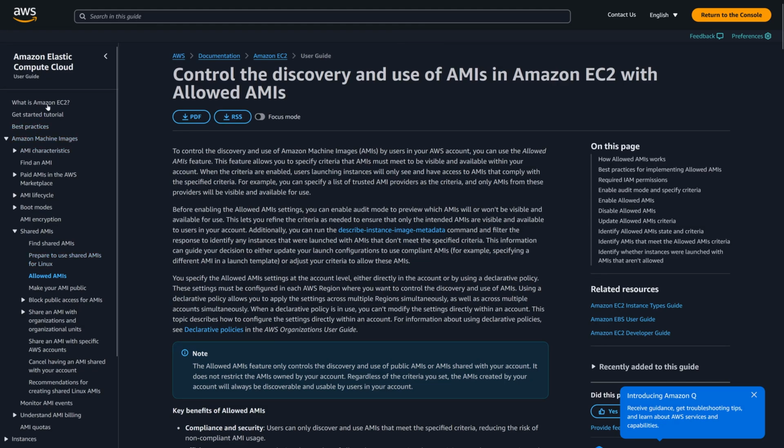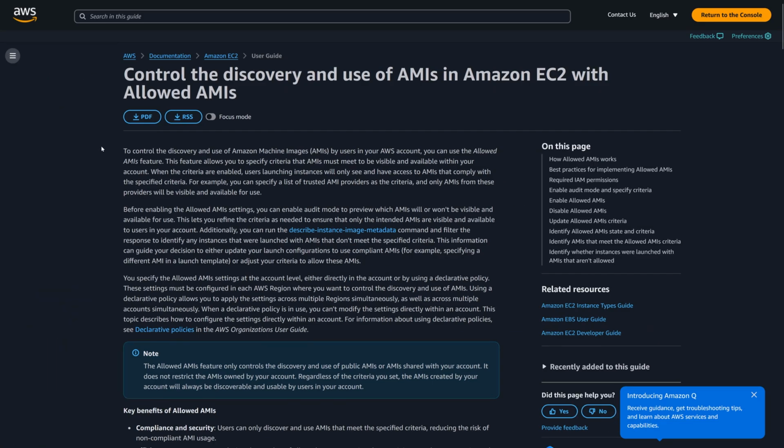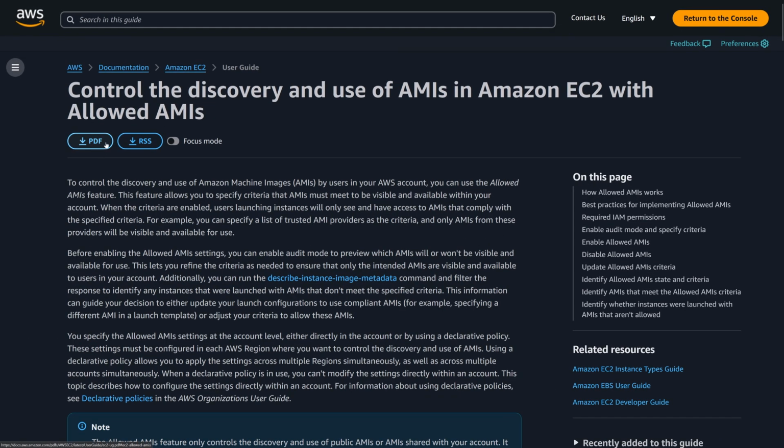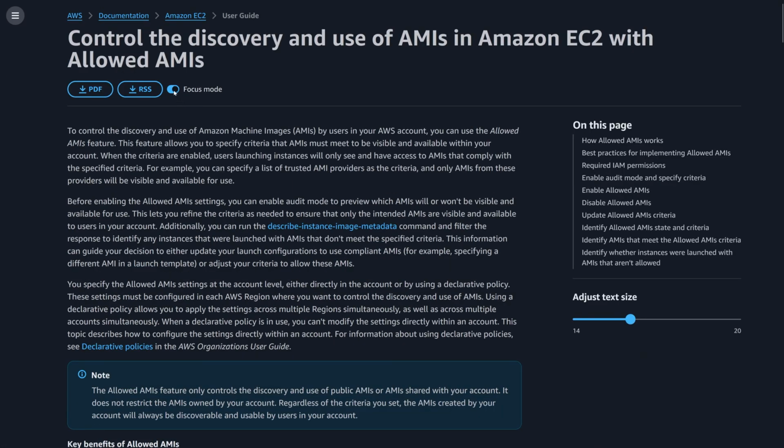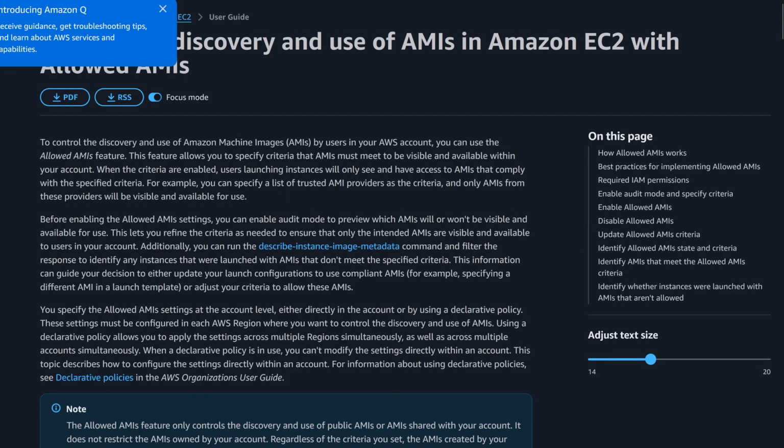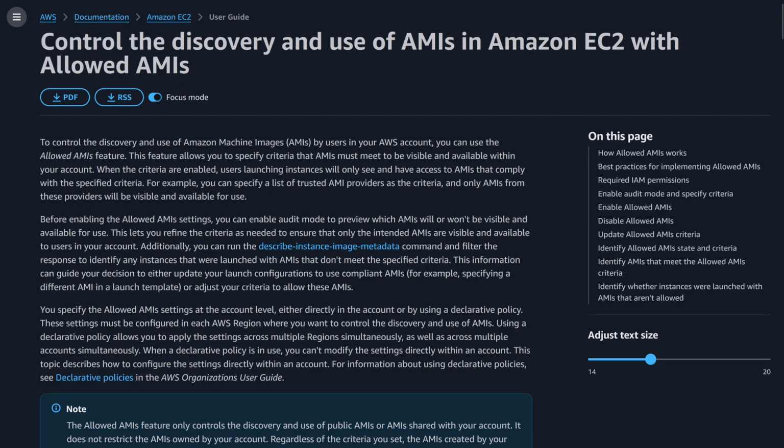But if you look in the EC2 docs down here, we're under the user guide. If you go under Amazon Machine Images, then shared AMIs, and then allowed AMIs, that is where the documentation is for this particular feature. So I'm going to go ahead and close that sidebar so we have some more screen real estate here for this article. And I'll turn on focus mode there. That gets rid of some of that upper clutter that we don't really need. And I don't want that pop-up either.